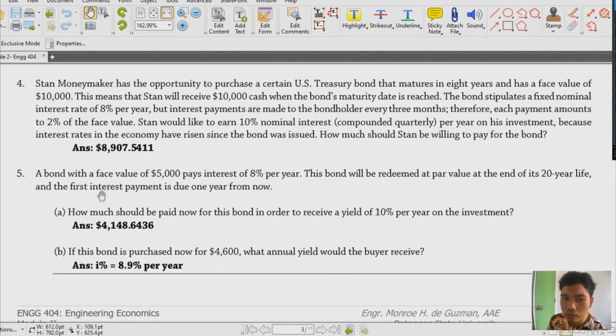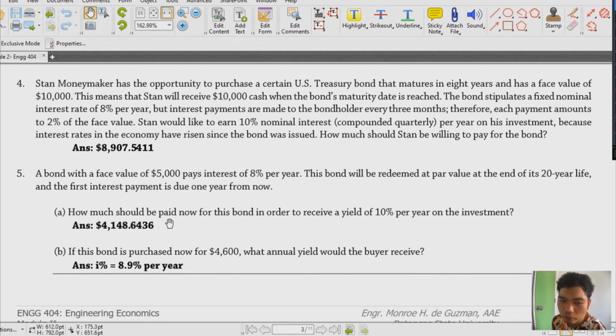So, in number 5, the face value would be this. So, 5,000, that's your Z. And then, interest rate of 8% per year. So, we have no problem there. Your interest rate, that is your R percent. So, 8% right away, right? And then, our bond will be redeemed at the par value at the end of its 20-year life. So your n would be 20, and then the first interest payment is due 1 year from now. So in short, at the end of each year is your payment. So technically, 20 is your n.